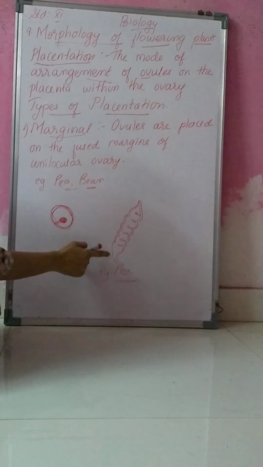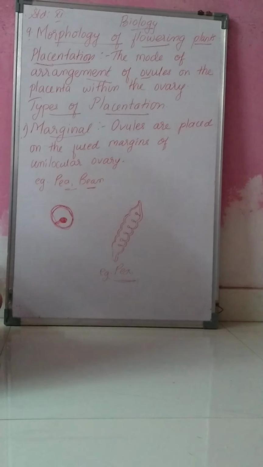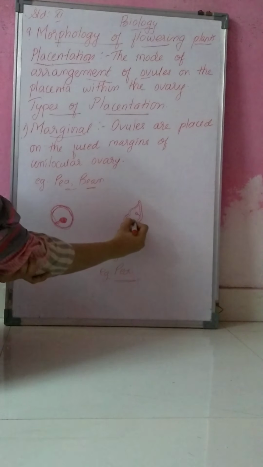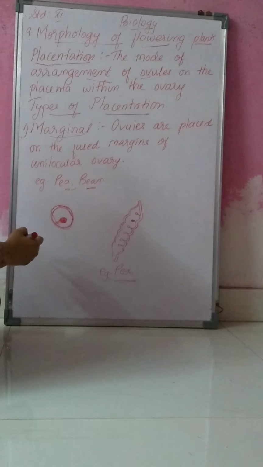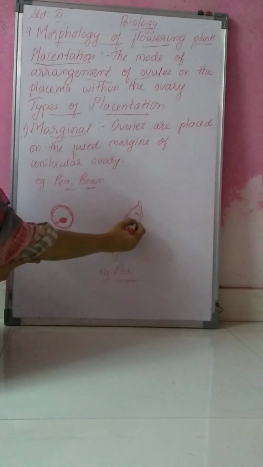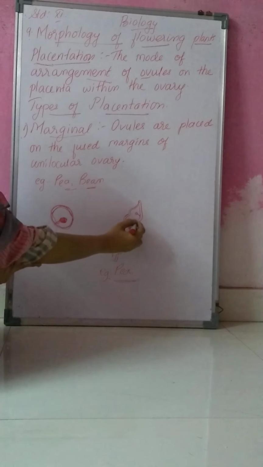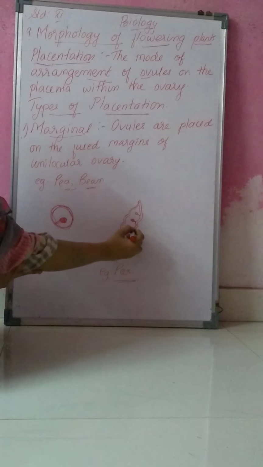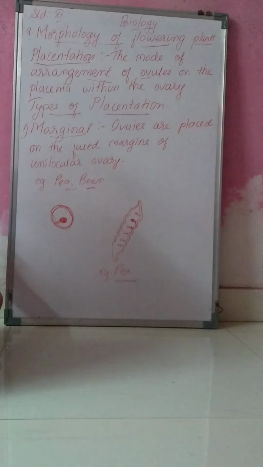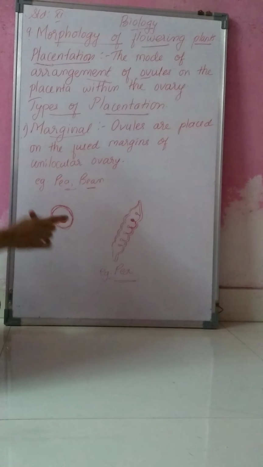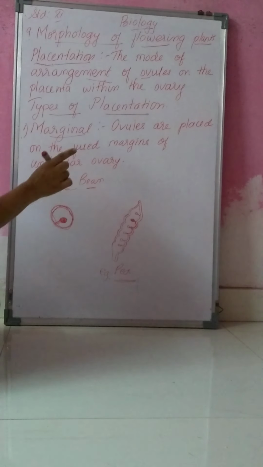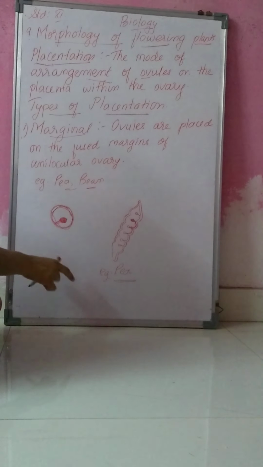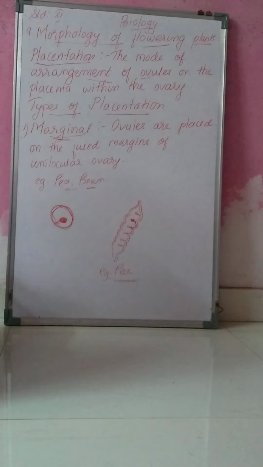If you see a pea, you can see these ovules are placed on the fused margin of the unilocular ovary, where a single locule is present. If ovules are present on the fused margin, that type of placentation is known as marginal placentation.